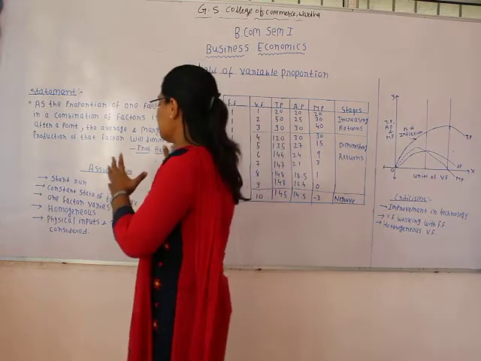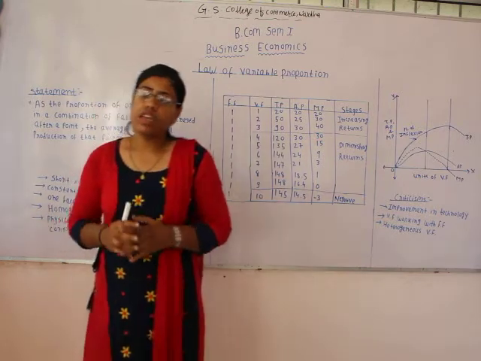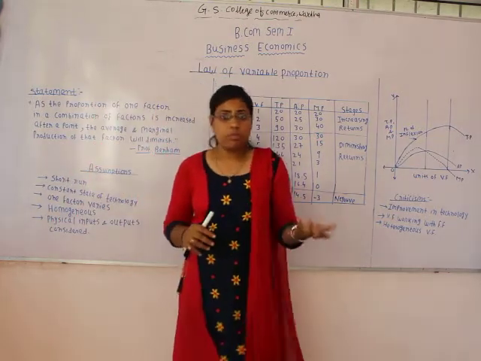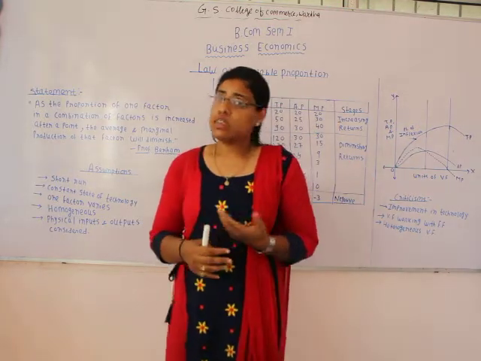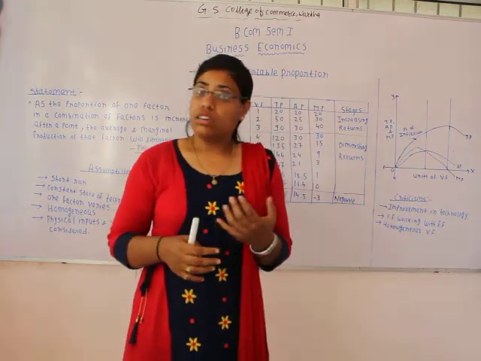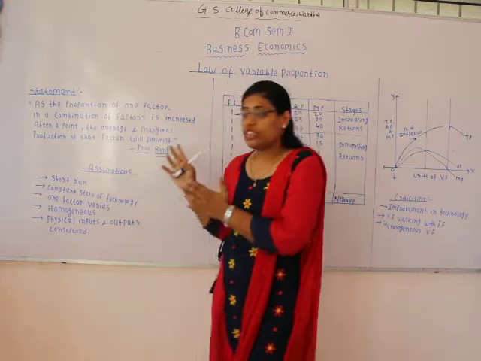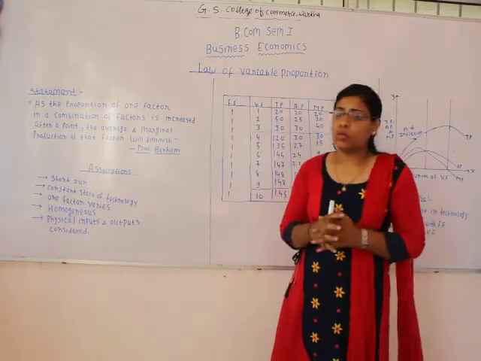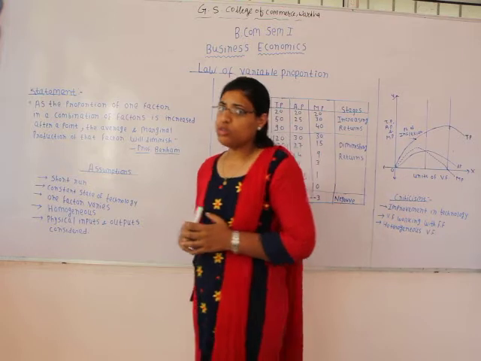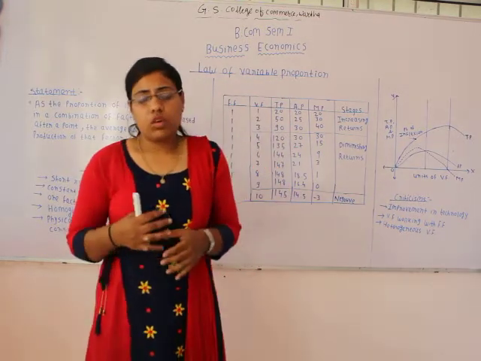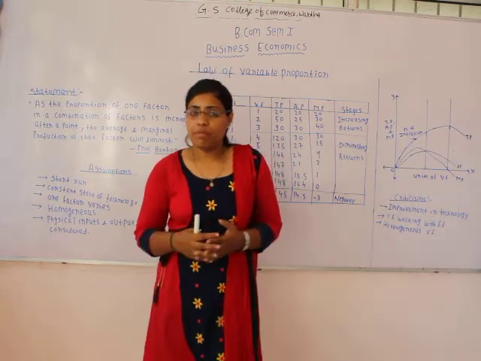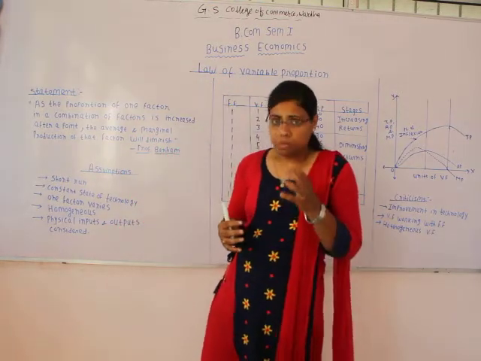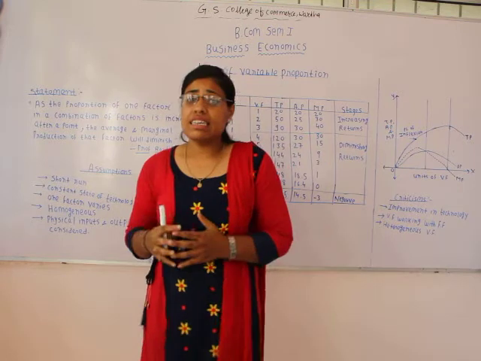So what is the statement basically saying? See, whenever we talk about the production of anything, it requires many inputs, and when we are especially talking about the law of variable proportion, here we assume that only one factor is going to be varied and other factors will remain constant. So the law says